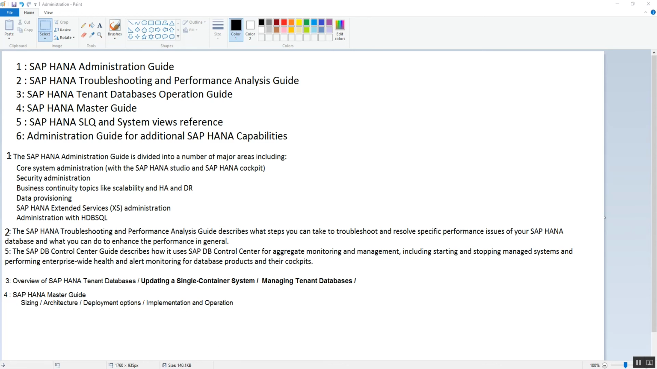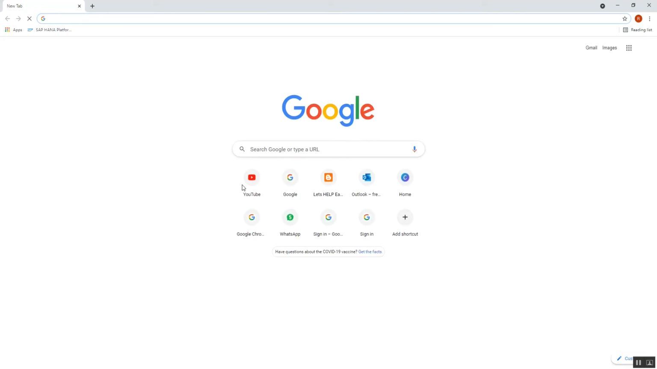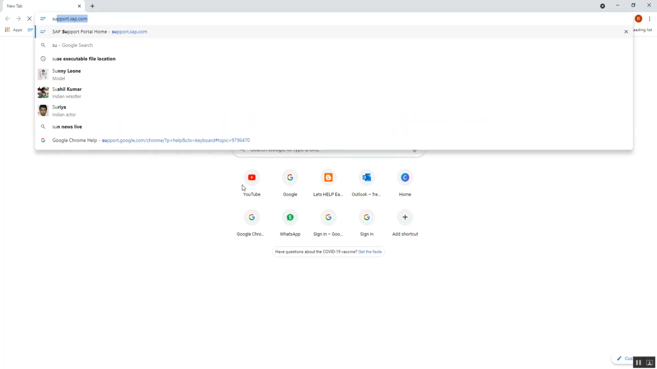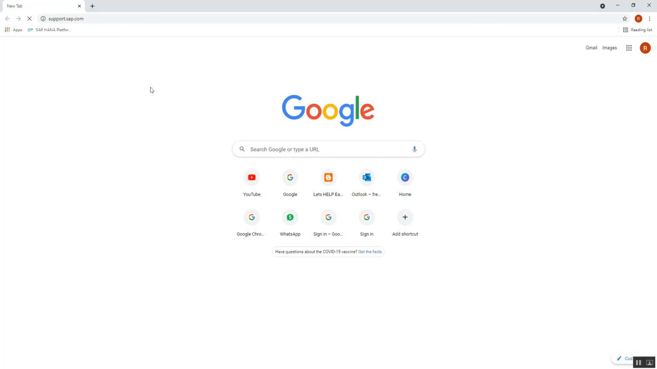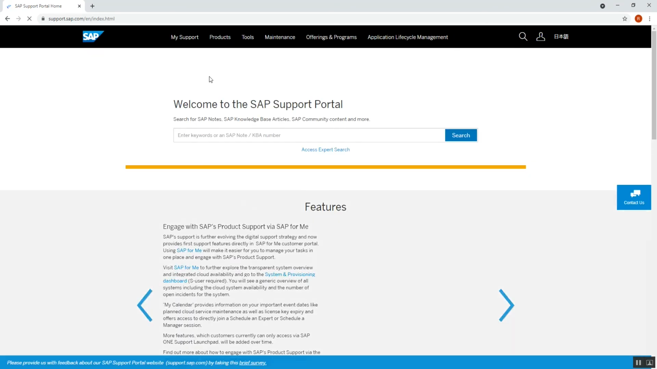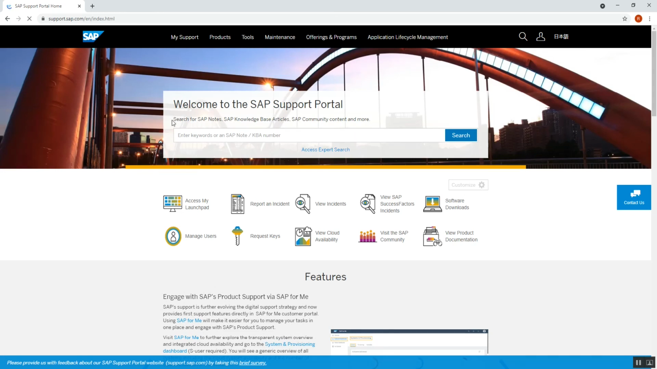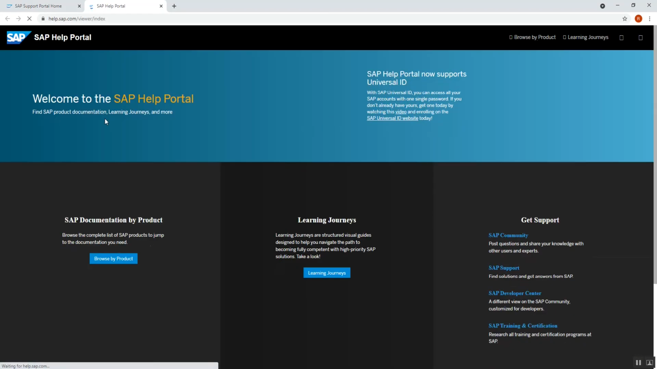So simply go into the browser and go to the support portal, support.sap.com. Just access this portal, and once we access it we will get the home screen. On the welcome screen we can see multiple options. We have to go to the last option, view product documentation. It will open a new page.